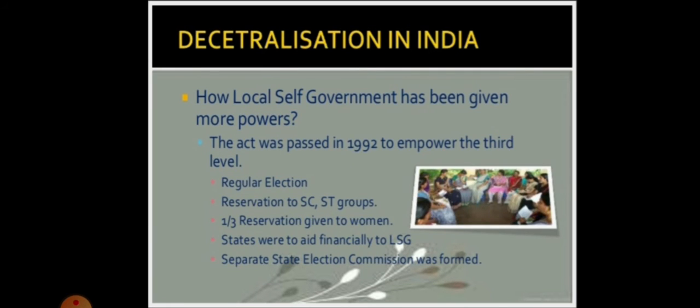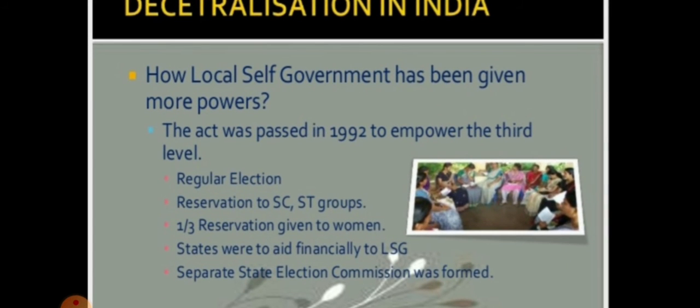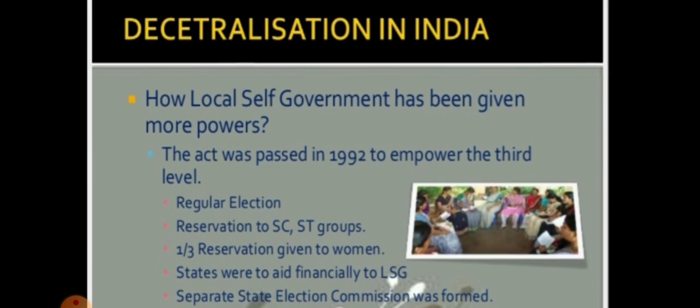Now, how has local self-government been given more powers? In 1992, a major step toward decentralization was taken. Now it is constitutionally mandatory to hold regular elections in local government bodies. Seats are reserved in the elected bodies and the executive heads of these institutions for the scheduled castes, scheduled tribes and other backward classes. At least one-third of all positions are reserved for women. An independent institution called the State Election Commission has been created in each state. The state governments are required to share some powers and revenue with the local government bodies. So you can see that the central government has given power and elections have been made mandatory by the constitution.